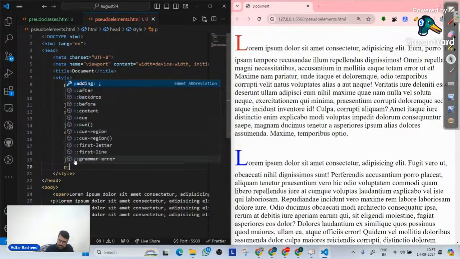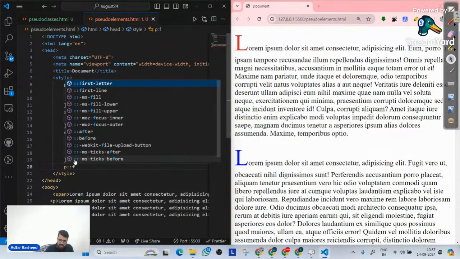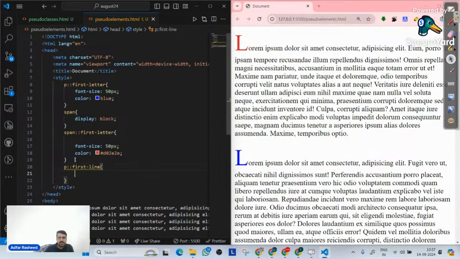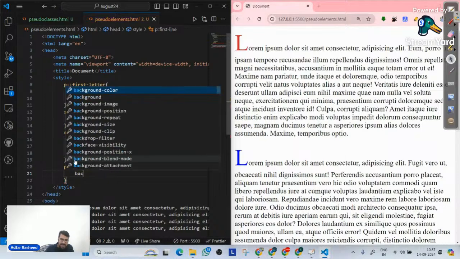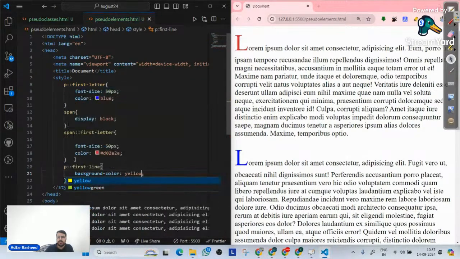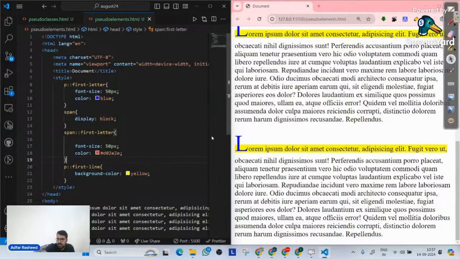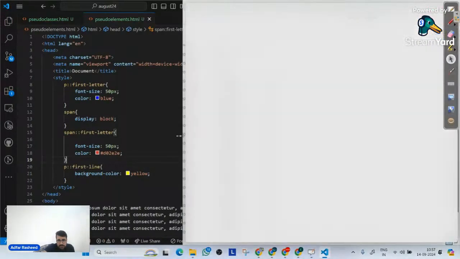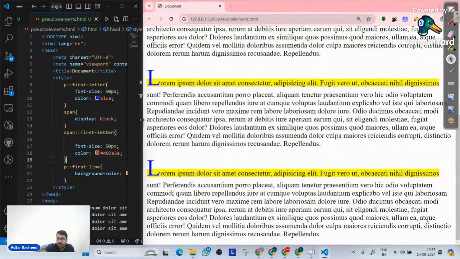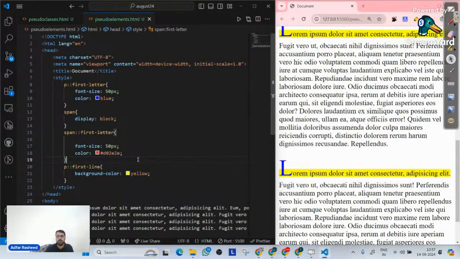In a similar way, I will go to p tag and I will implement another pseudo element over here called first line. Now, what does first line mean? Let me make the background color of this yellow. Now, when I make yellow, you can clearly understand all the p tags, their first line is now getting implemented as background color. So all of the first lines will be made yellow over there. So I hope you have understood these two pseudo elements. But remember, first line and first letter, both of these pseudo elements will be implemented only on block level elements, not on inline level elements. I hope that makes sense.